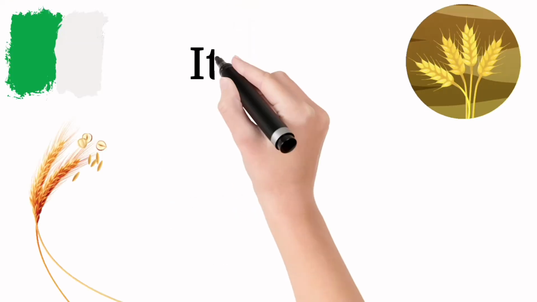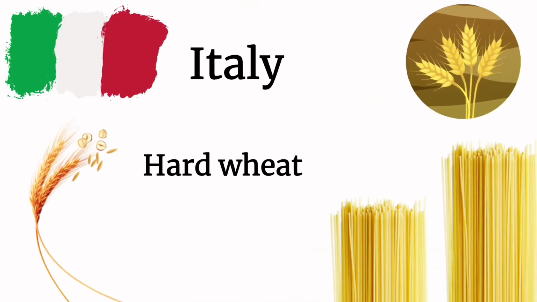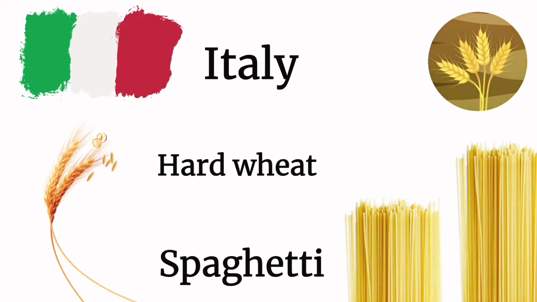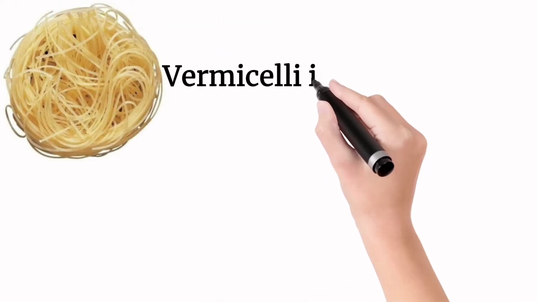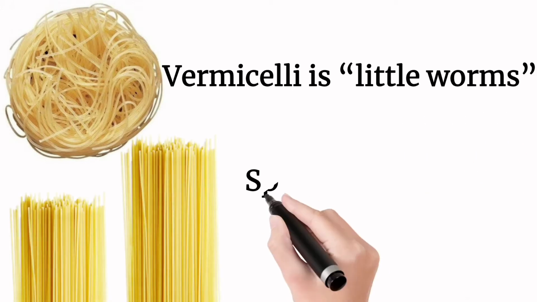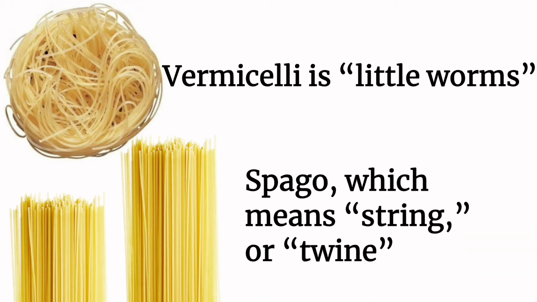In Italy, pasta was made from hard wheat and shaped into long strands. It brings this ancient food much closer to modern-day spaghetti. However, the earliest Italian version was likely a bit closer to vermicelli. The meaning of vermicelli is little worms. Spaghetti comes from the word spago, which means string or twine.